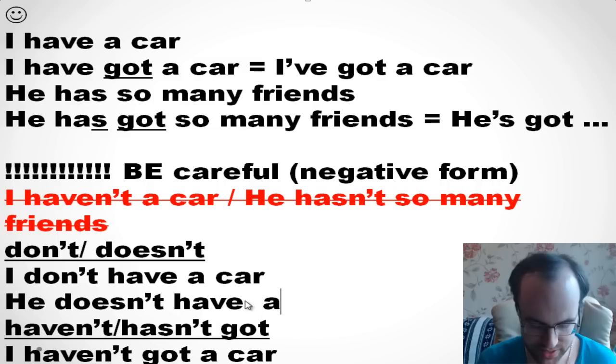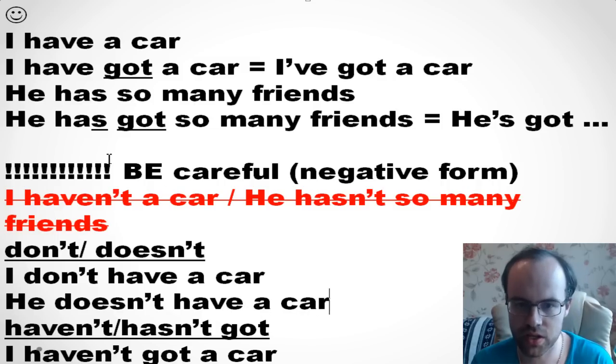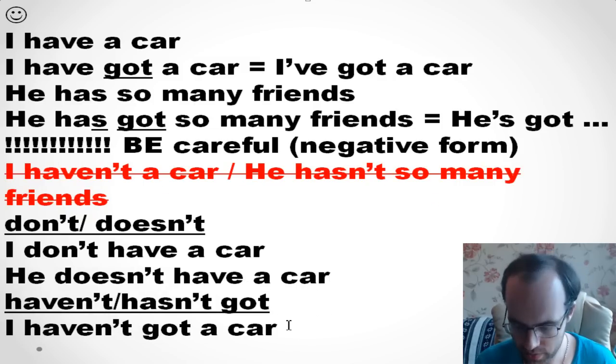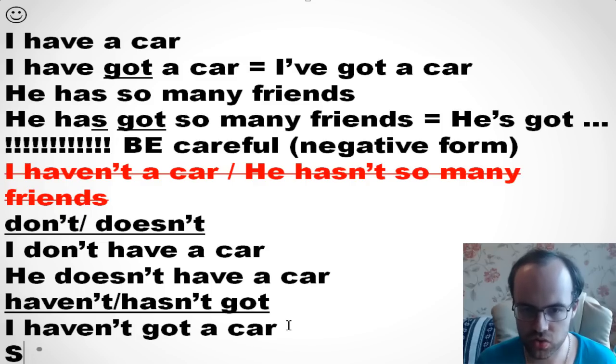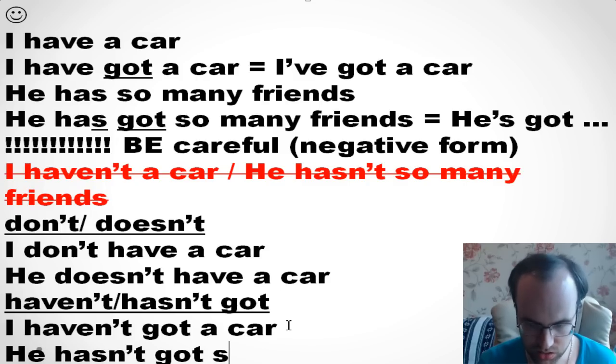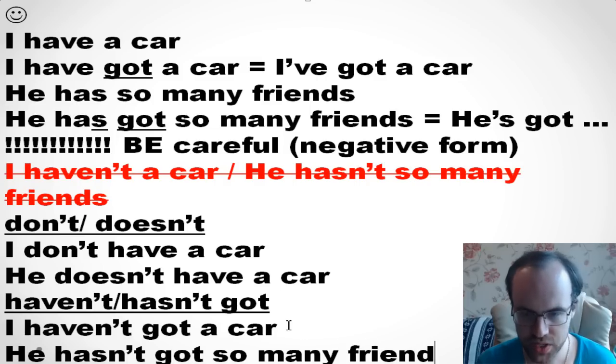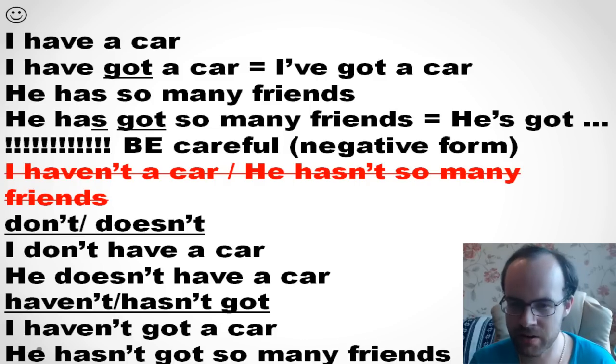So he doesn't have a car. He doesn't have a car. Okay, good. Or we can say it with hasn't got. We're talking about him, so he hasn't got so many friends. Actually, these things are very, very important.